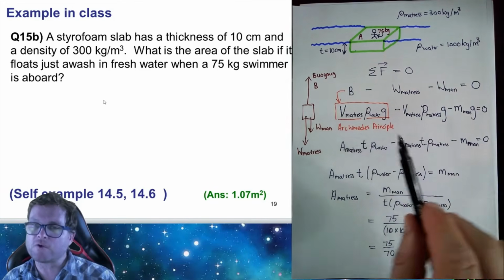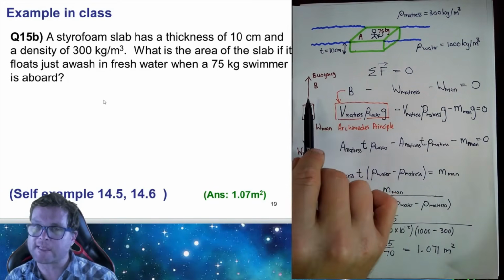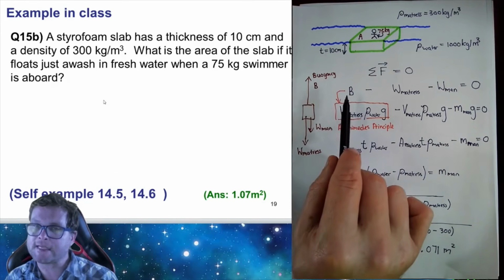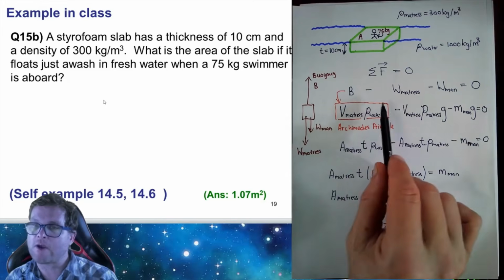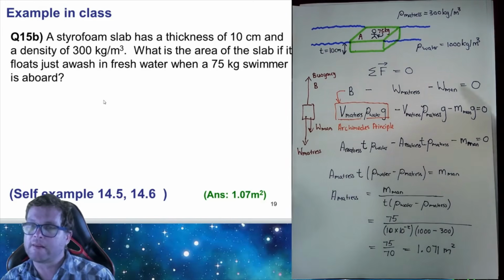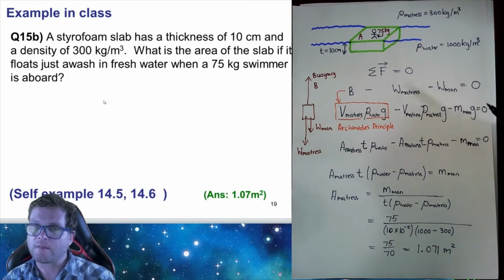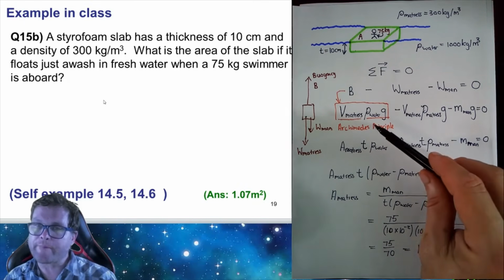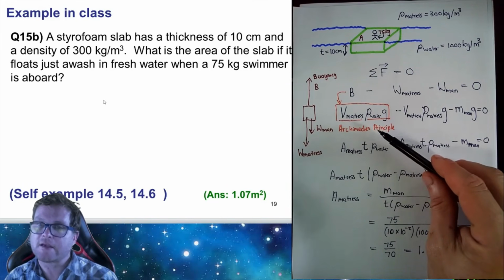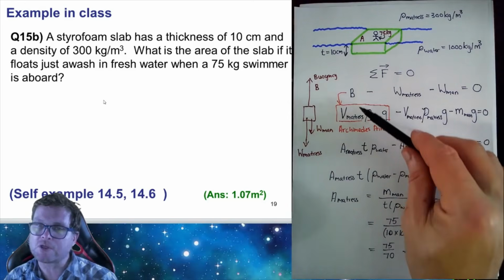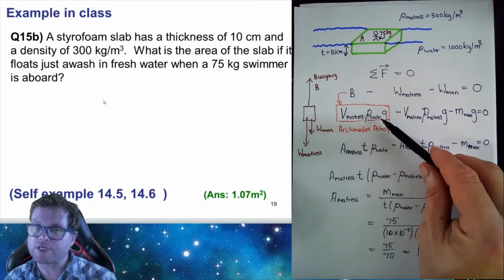So the forces we have are the buoyancy force acting upwards, plus B, minus the weight of the mattress acting downwards, minus the weight of the man. The sum of these forces must be equal to 0. Now we can apply Archimedes' principle, which tells us that the buoyancy force is given by this expression here.